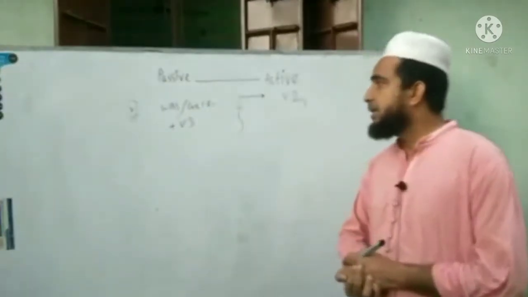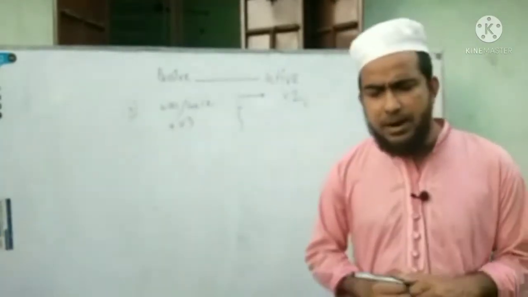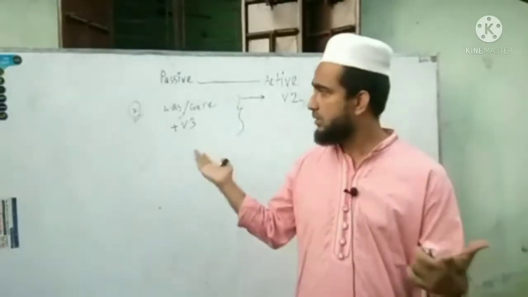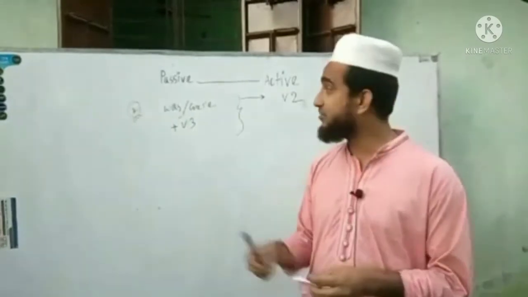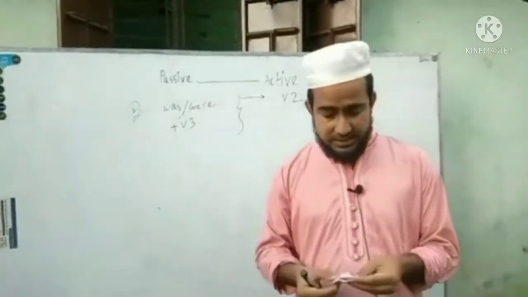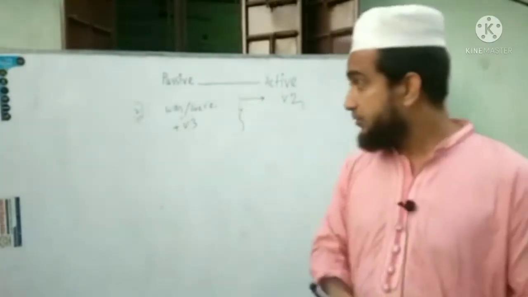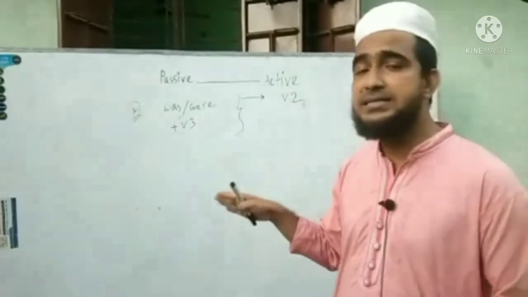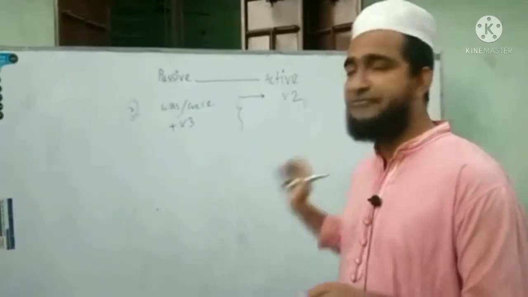Okay. So the first thing we have to remember every time whenever we do this kind of transformation, that means passive to active, is that the object will become the subject in the active voice, and the subject will become the object in the active voice.